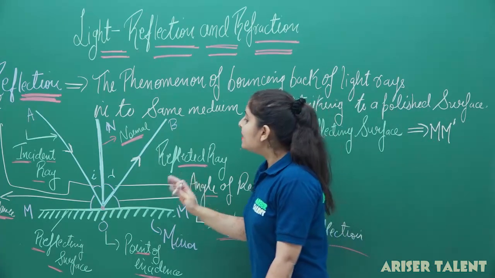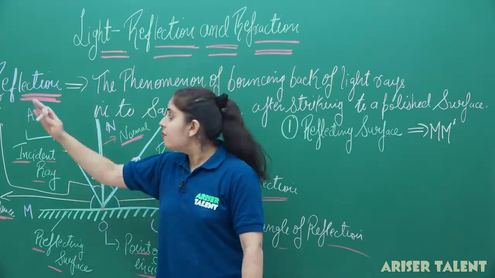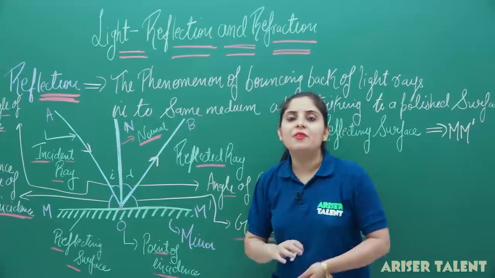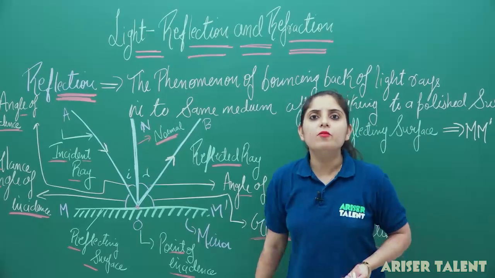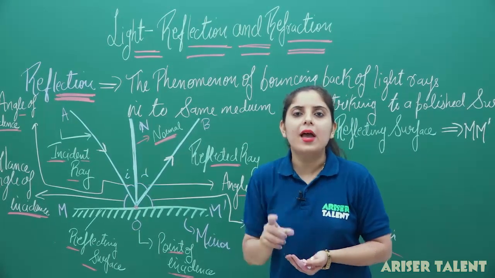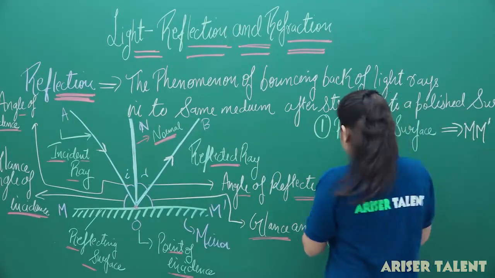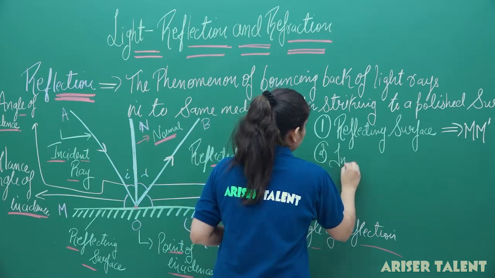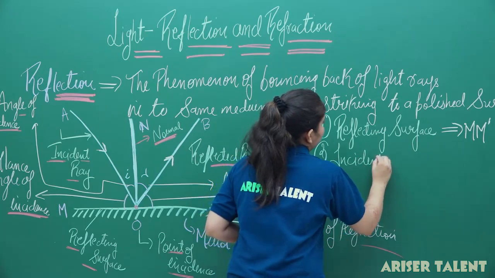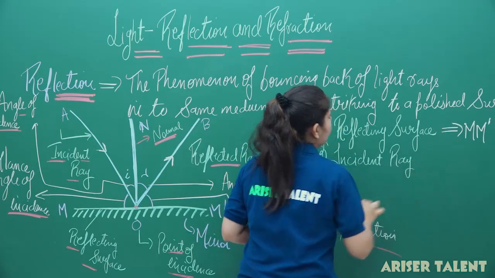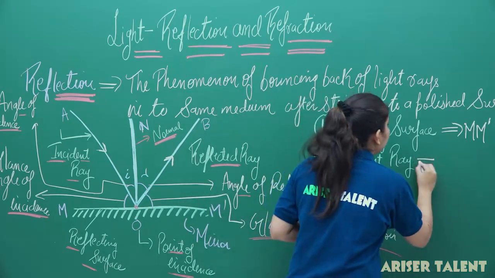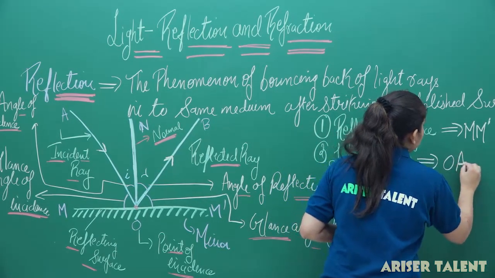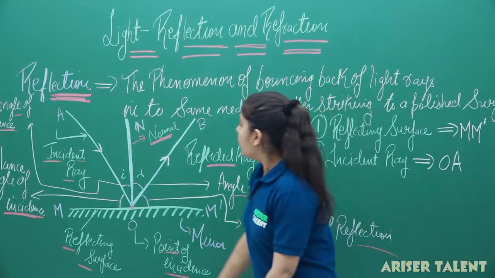Now, the second thing we have taken is that the ray is striking at the surface, and what is the name of the ray? The name of the ray is OA, and it is known as the incident ray. So the second thing we have is the incident ray. And what is the name of the incident ray we have? It is OA.